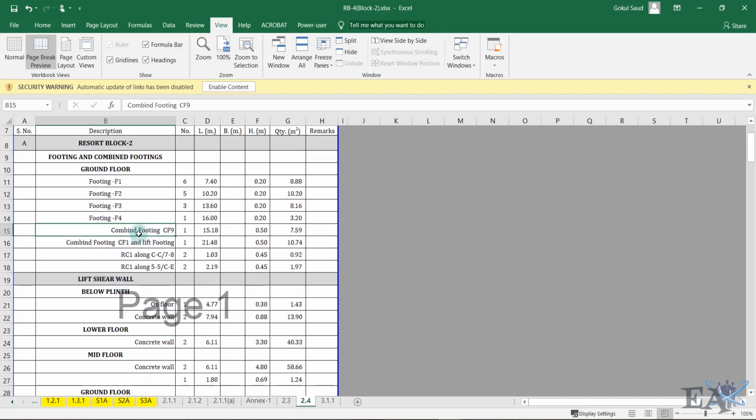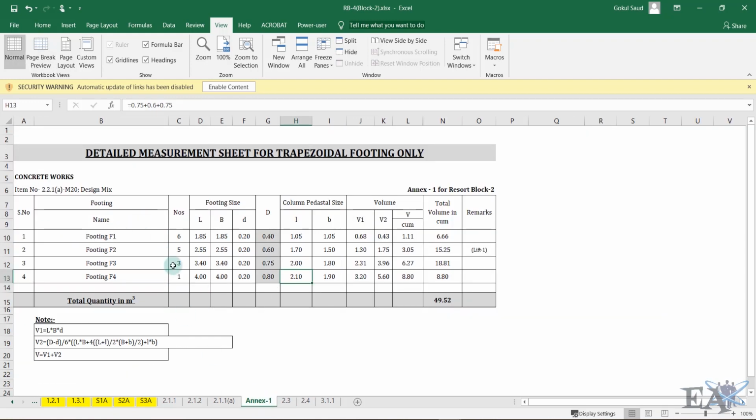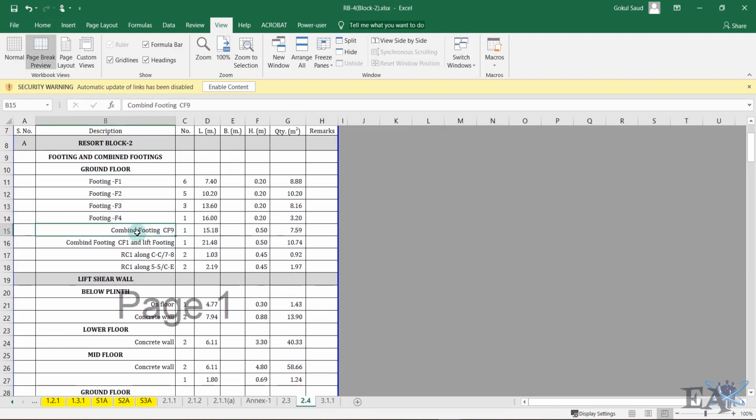So we saw this combined footing CF9. These footings were presented in a different annex, annex 1, which is here. These are the isolated footings, so they were presented differently. Combined footing CF9, we got only one number. For example, footing F1 was 6 in number, while combined footing CF9 is only 1 in number.